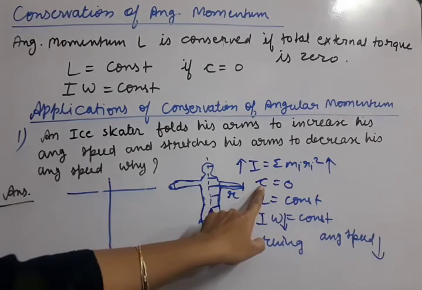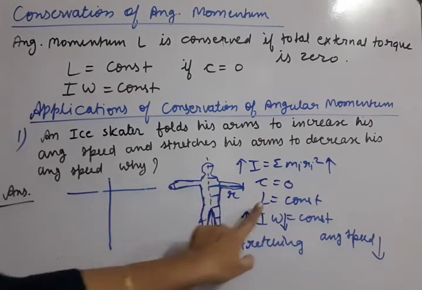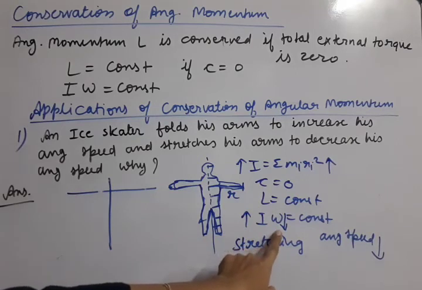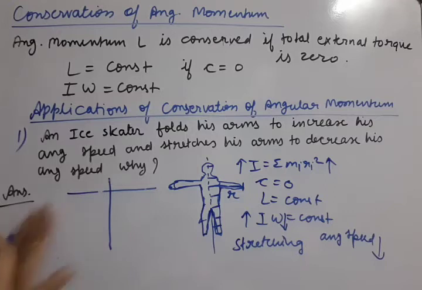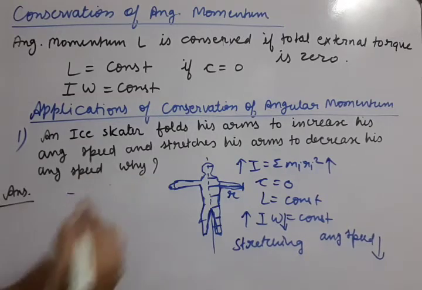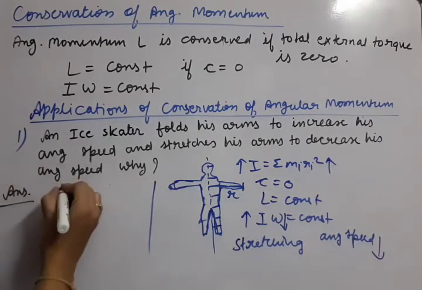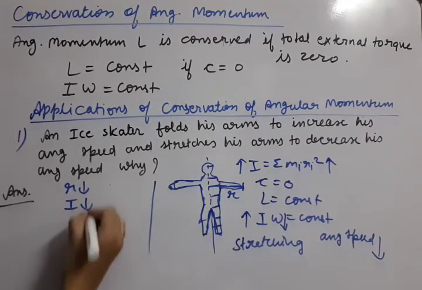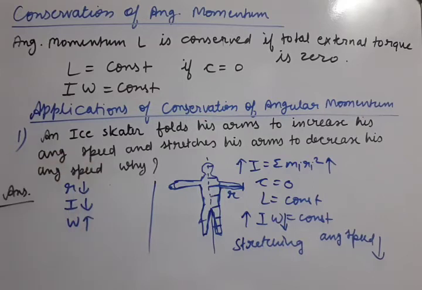But torque is 0 because no external torque is there, so L is constant. If I increases, omega decreases, so angular speed decreases. Just opposite to that, if he is folding his arms, r decreases, so I decreases, so omega should increase. So by folding the arms, angular speed increases.